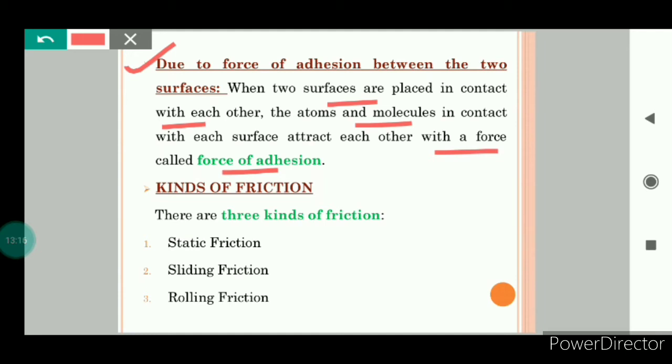So this was all about the causes of friction. Now we will study kinds of friction. There are three kinds of friction, that means there are three types of friction. Number one, static friction, sliding friction, rolling friction.